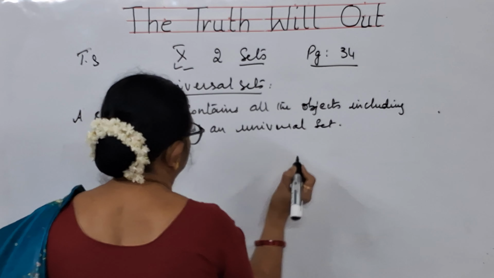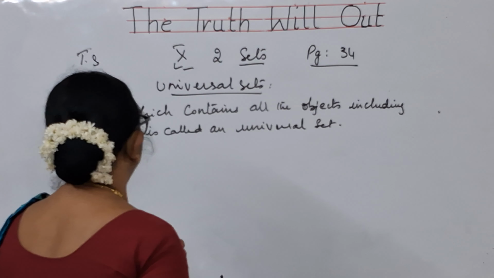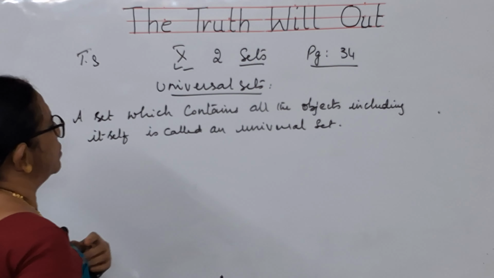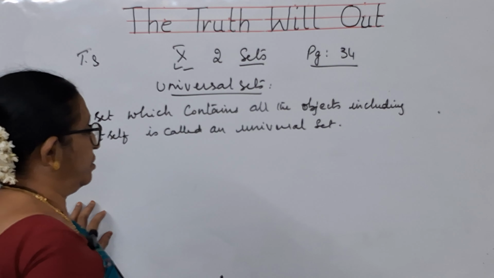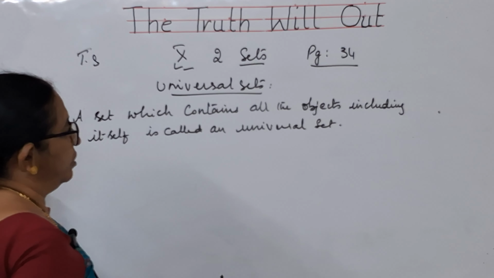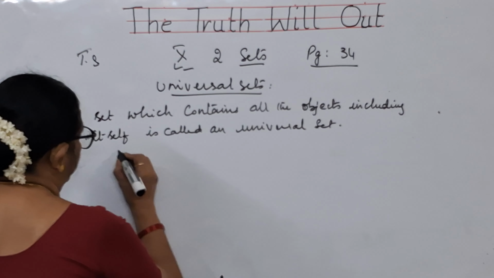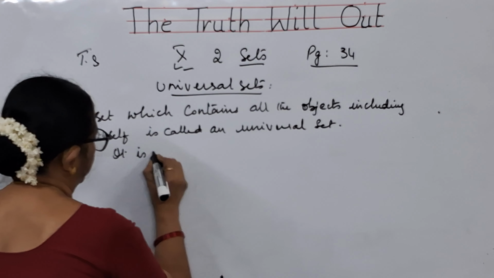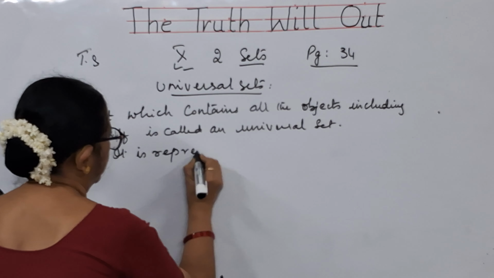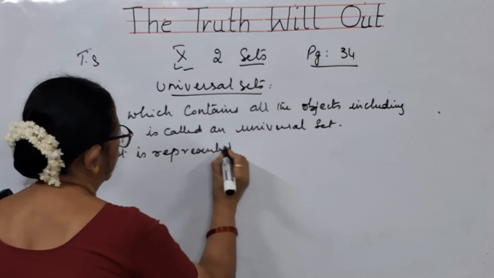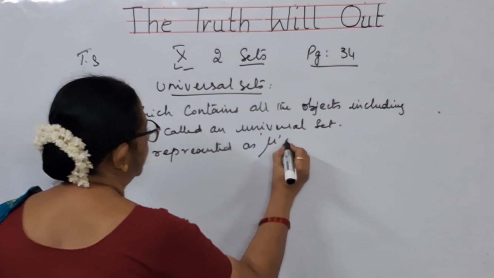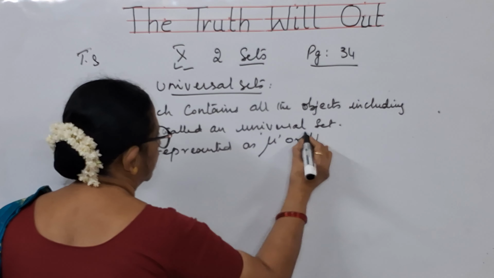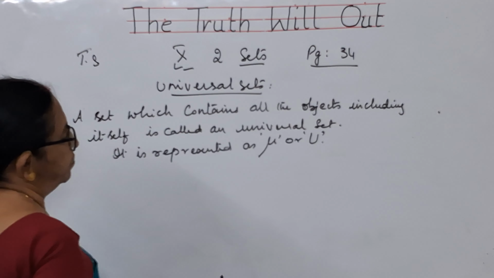This is the definition of universal set, children. A set which contains all the objects including itself is called a universal set. It is represented as mu. This is called mu or just capital U.